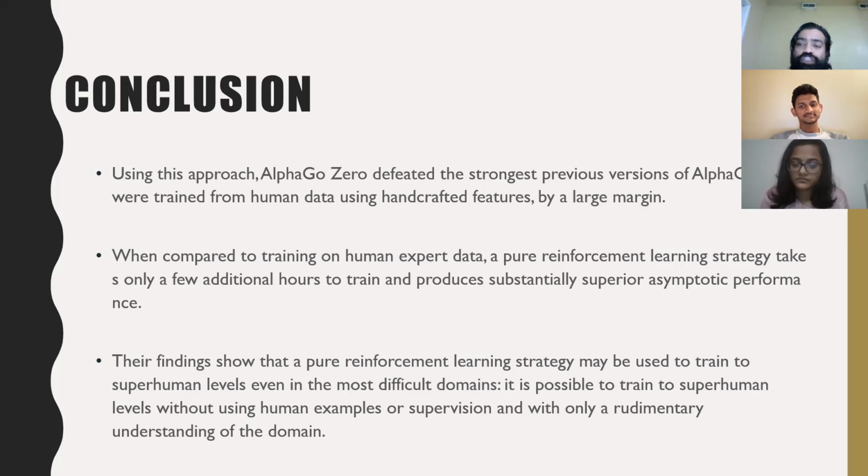It is possible to train to superhuman levels without human data, as we already gave examples. And compared to training on human expert data, a pure reinforcement learning strategy takes only a few additional hours to train and produces substantially superior performance. These are some conclusions from both research papers.